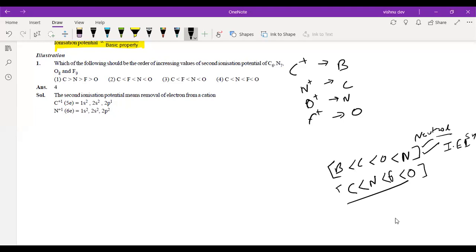This will be the order for second ionization potential, because this oxygen after losing electron will have same configuration as nitrogen. Got it? Fluorine after losing electron will have same configuration as oxygen. So this is the order.